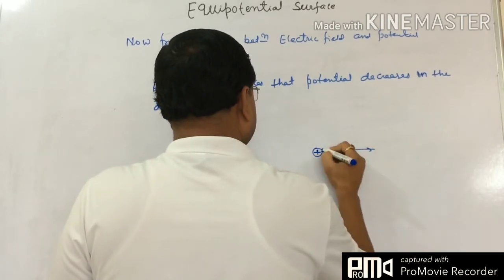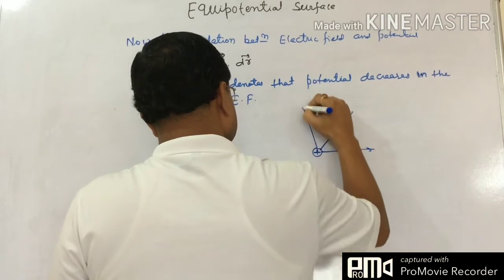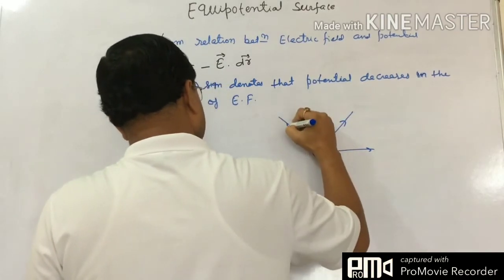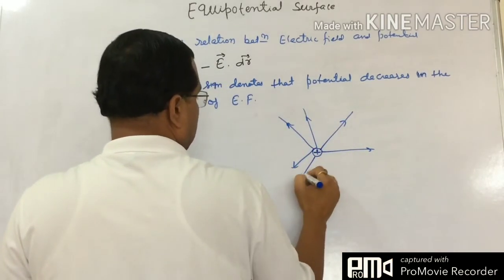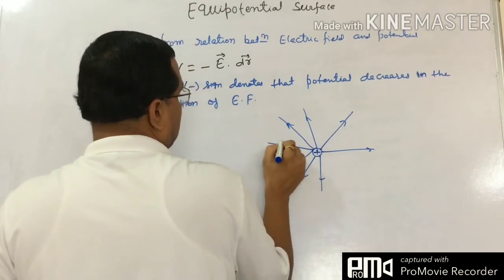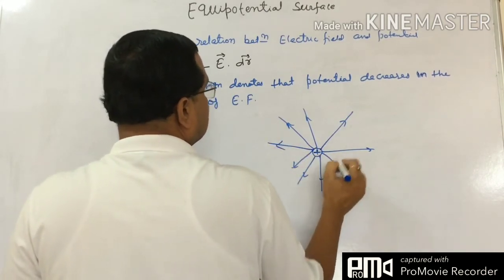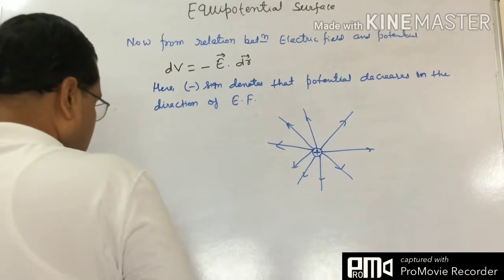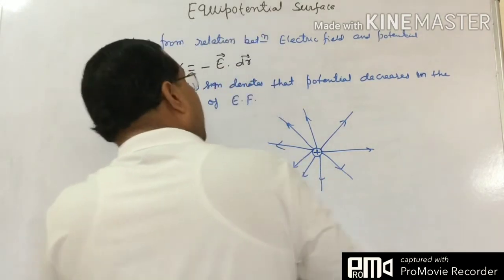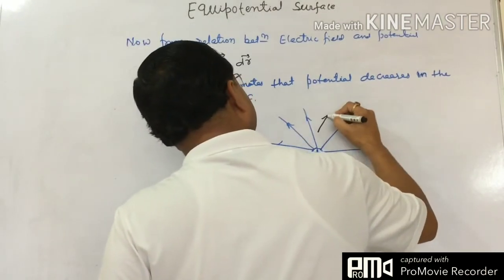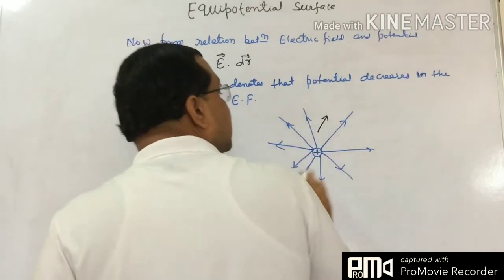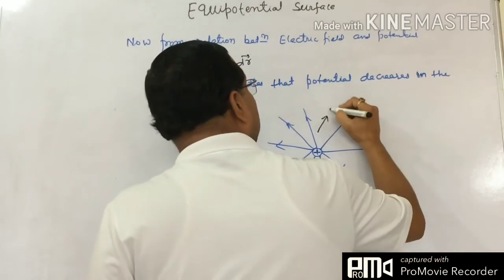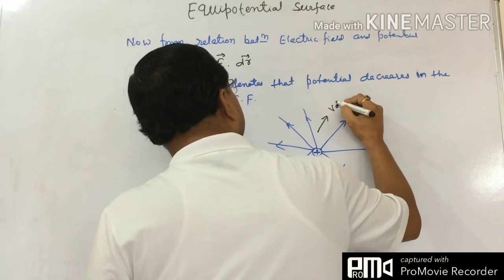If you are moving away, in the direction of the electric field, V decreases.